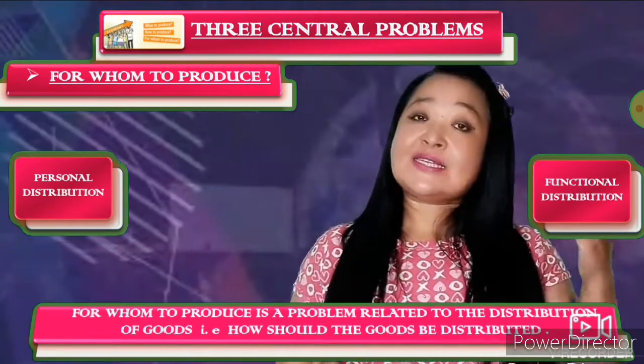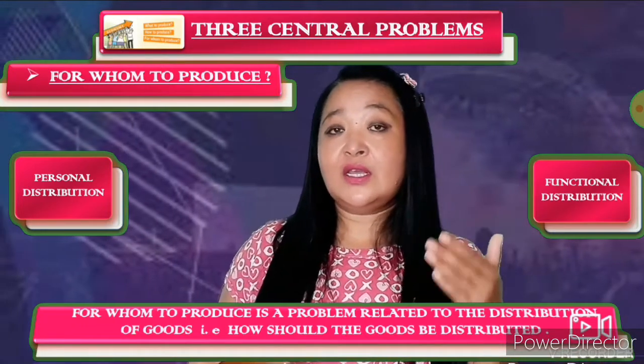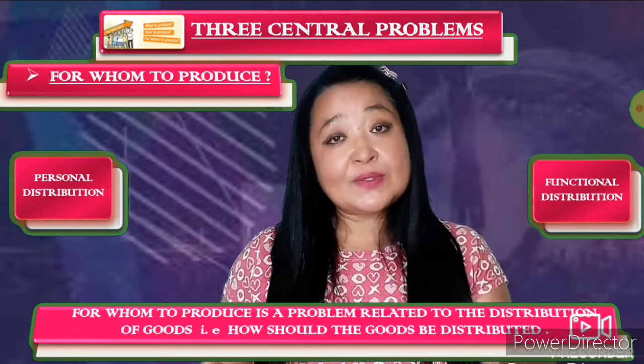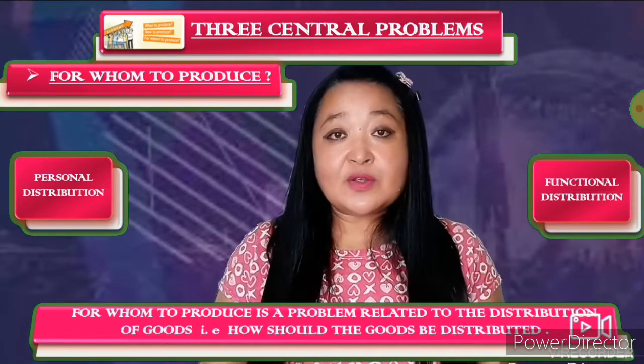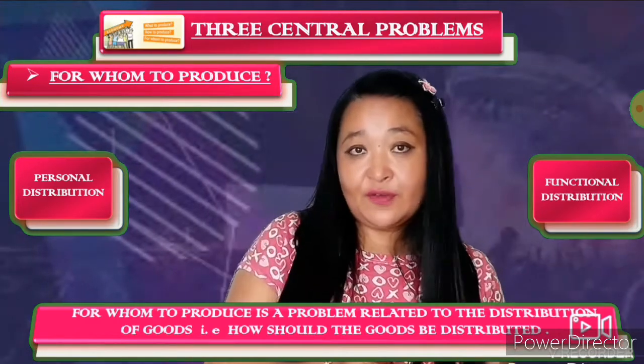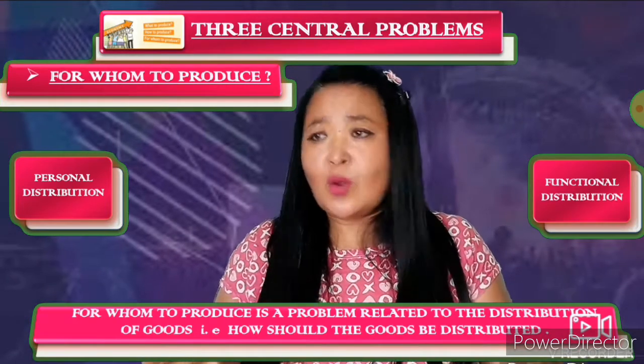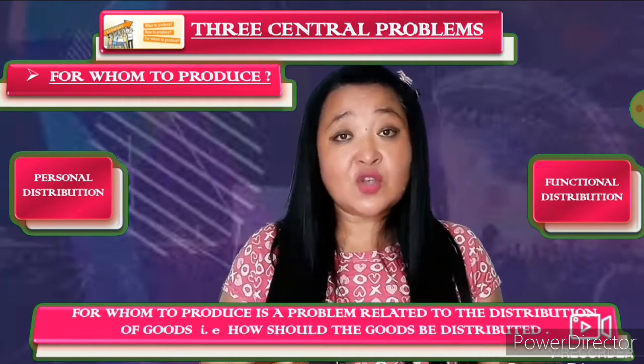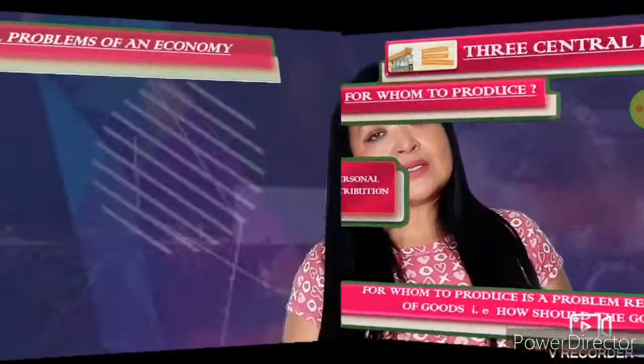Understood? So these are the three central problems of economy we saw today. First, what to produce. What to produce, as I told you at the very first, is what goods are to be produced and for whom. You've got to make a choice here. Once what to produce is over, then comes the problem of how to produce, which technique to adopt.